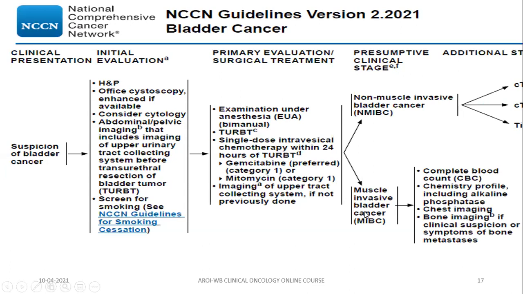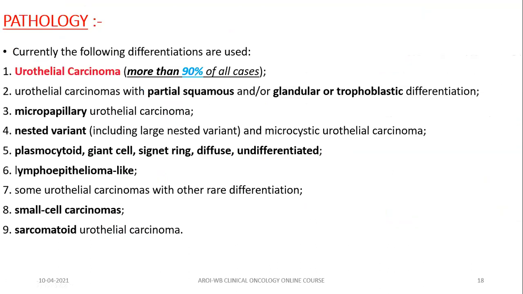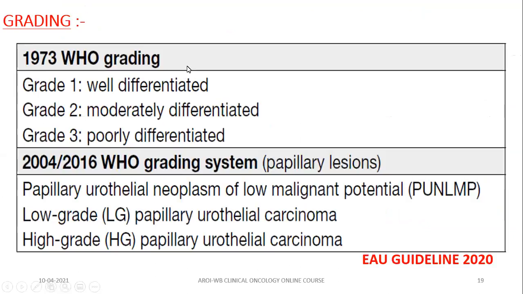And in case of muscle invasive cancer, as there is propensity to distant metastasis, in this case, you have to offer CECT chest, CECT thorax. If the patient complains of bone-related symptoms, then whole body bone scan. So this is your metastatic and imaging workup.